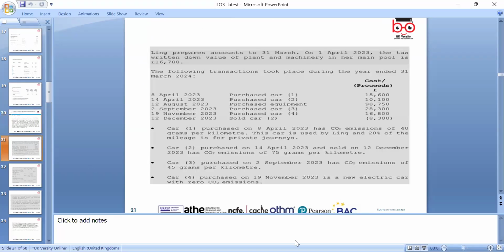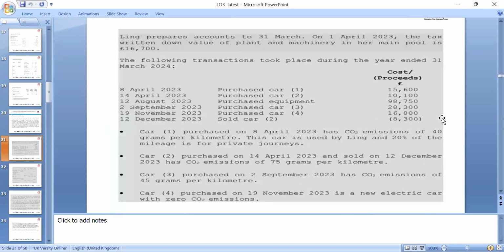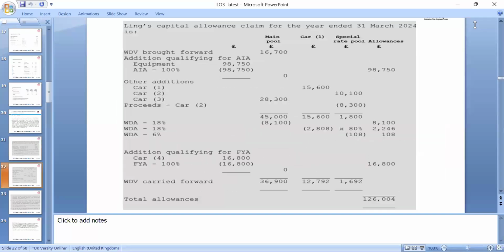Okay, let's look at the example here, please. You've been given, and this example we picked from an ACCA handout, or any other example which you want to use. So 8 April, the car purchase, and then the second car purchase, the proceeds. So we can look around the CO2 emission level, and we can claim capital allowance accordingly. So you have to look around the rates, and we need to apply.